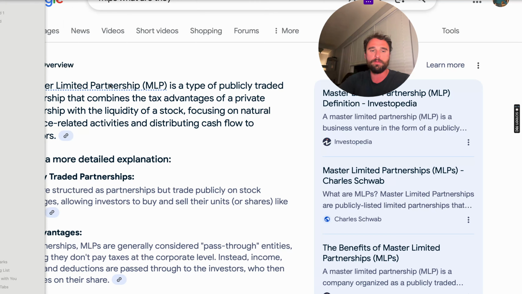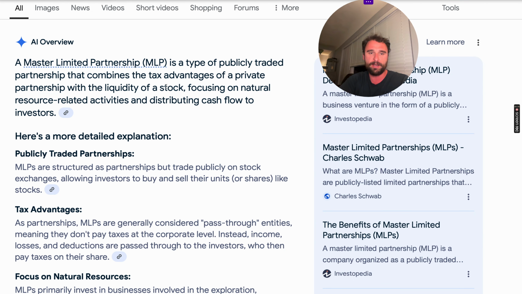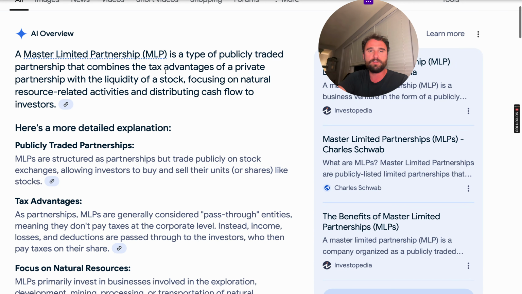And first of all, these are basically partnerships that are publicly traded. So that's the simplest way you can think about this, that we're investing in partnerships that are publicly traded and allow you the liquidity like you would get in the stock market. And so these are some of the advantages, right? Because unlike a traditional private partnership, you're not going to have the same liquidity as you would if it was publicly traded.